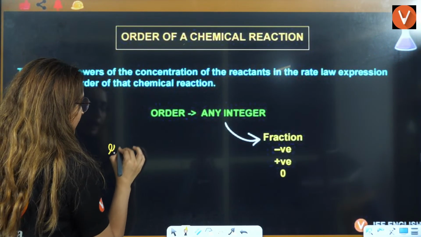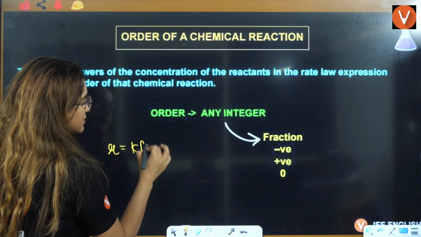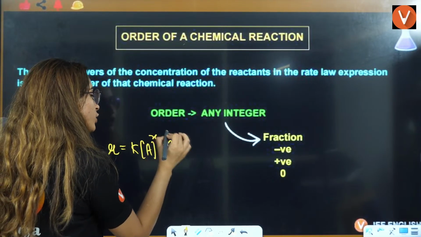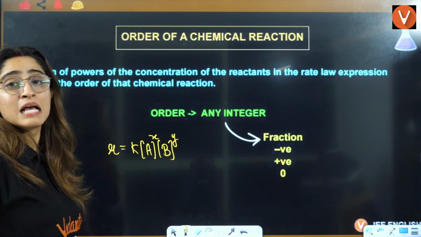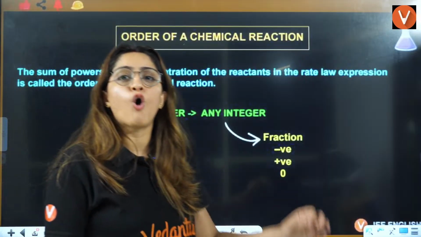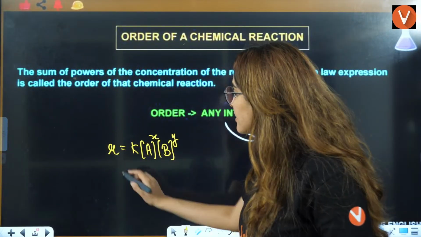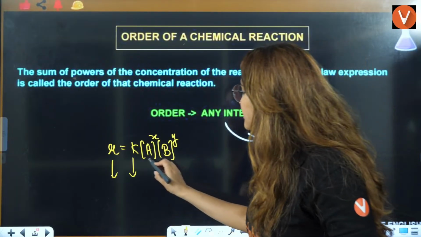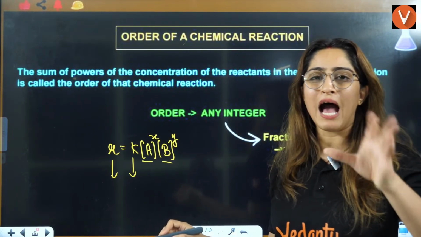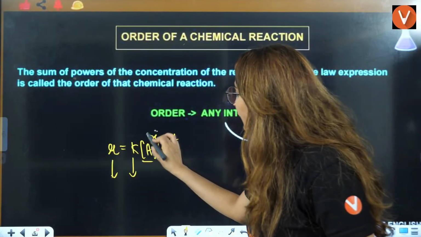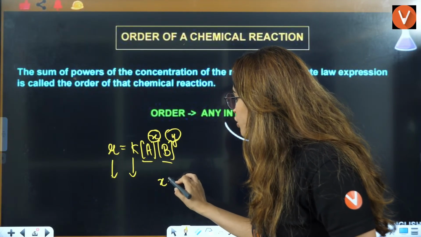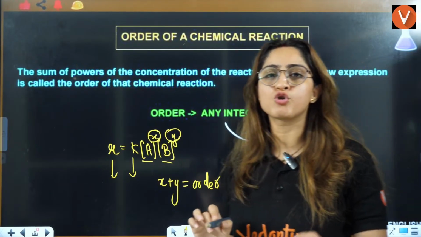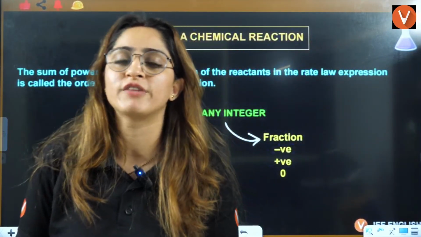Rate is equal to K, let's say this is A, let's say this is B, these are the reactants, and over here you have X and over here you have Y. In the rate law equation, R is the rate, K is the rate constant, and A, B, C, whatever you have, are the reactants. The addition of these stoichiometries is the order of that reaction.